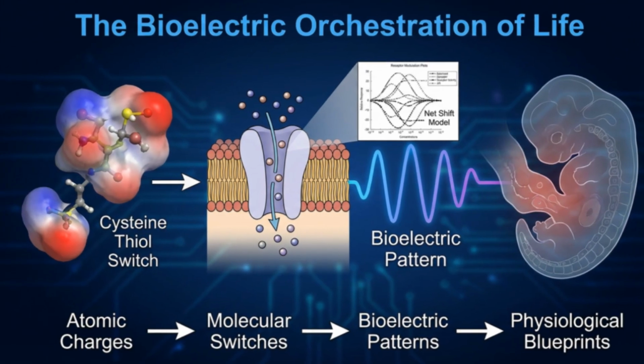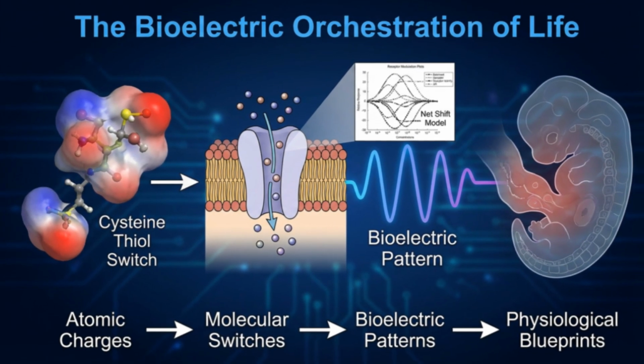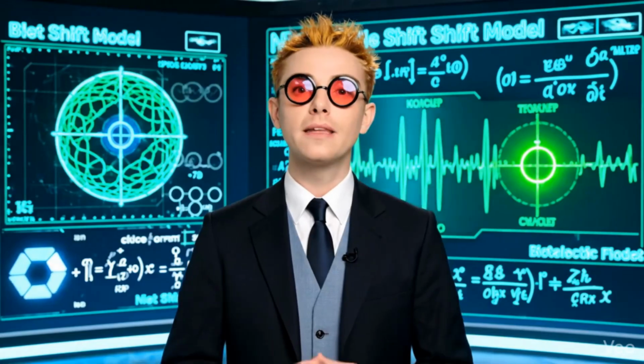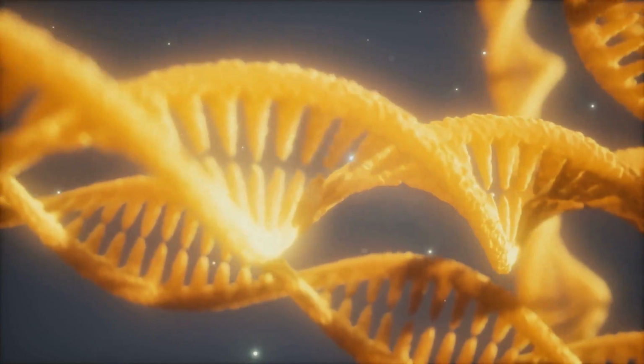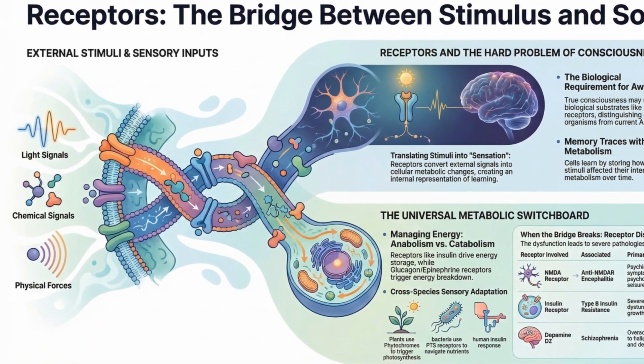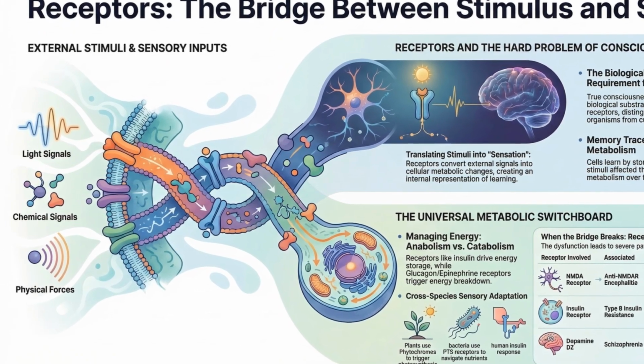Here's the change. A cell isn't passive, but it is an observer. It reads the world through receptors. It translates that reading into metabolism. It stores a memory of what it learned. That translation, from out there to in here, might be the biological root of what it is like to feel.